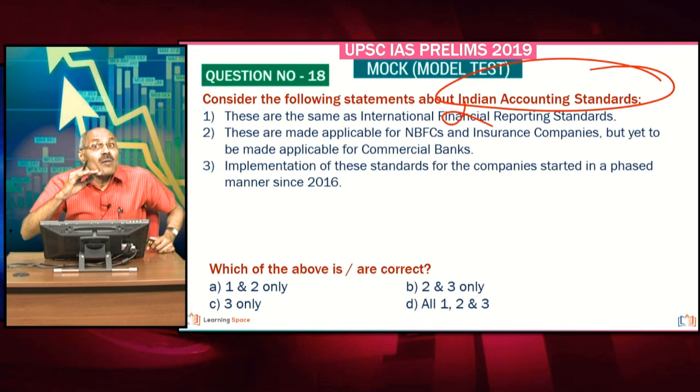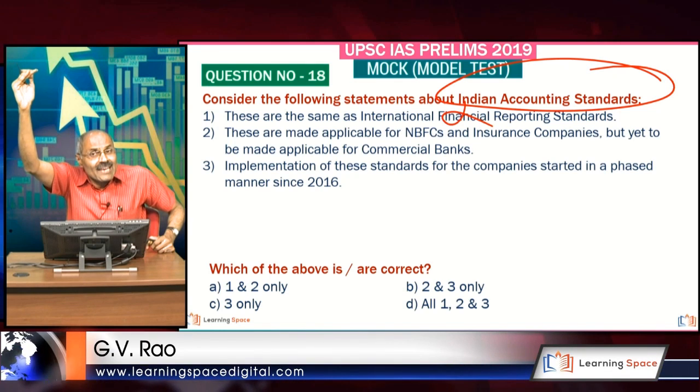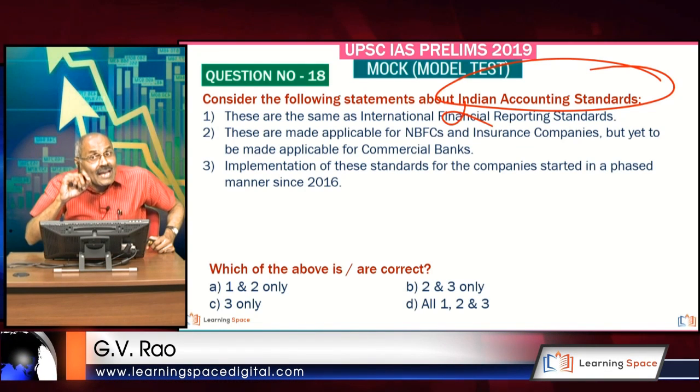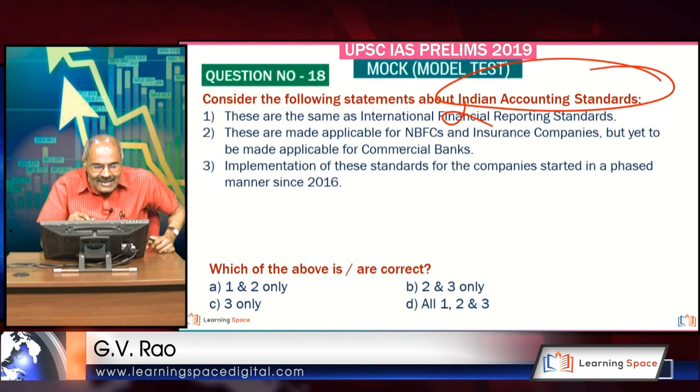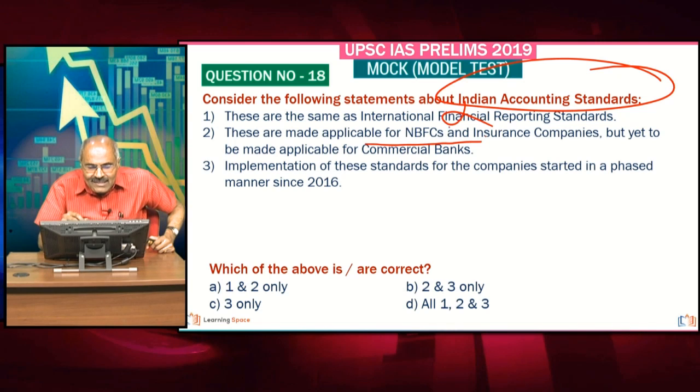But as a via media measure, it was agreed: let us make Indian Accounting Standards, popularly known as Ind AS, to align with international financial reporting standards. At the most, you can say Ind AS is to align with IFRS, and these are made applicable to NBFCs up to this extent. It is correct. But insurance companies and banks are yet to be covered. Right, friends? Please correct the first one.